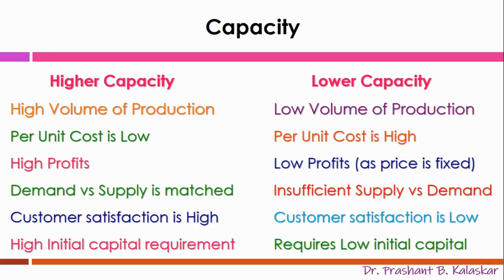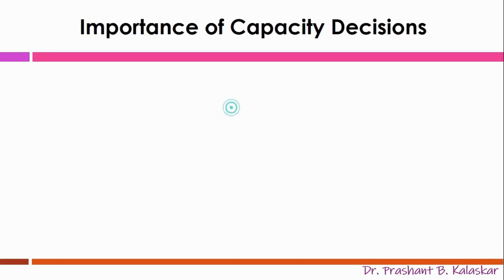The same benefits of production volume, per unit cost, profitability and demand versus supply are not possible if the capacity is low, which limits the performance and profitability of the organization, though the initial capital requirement is low.